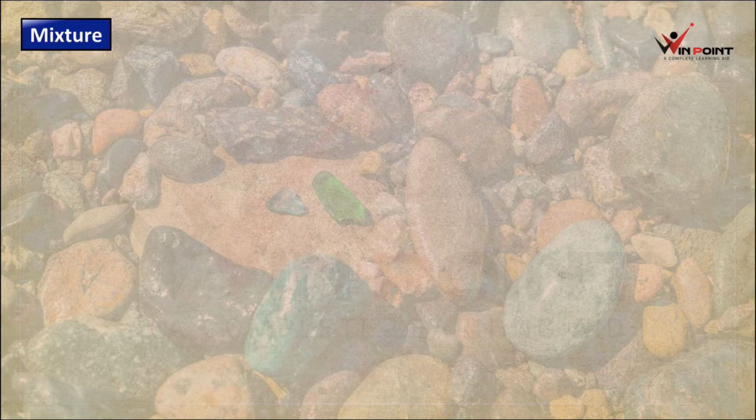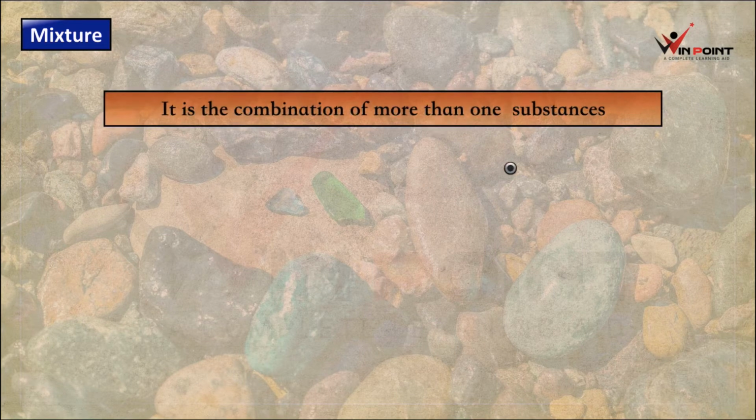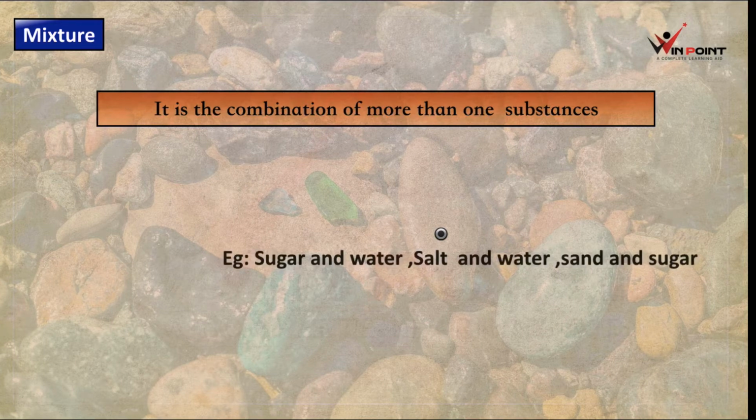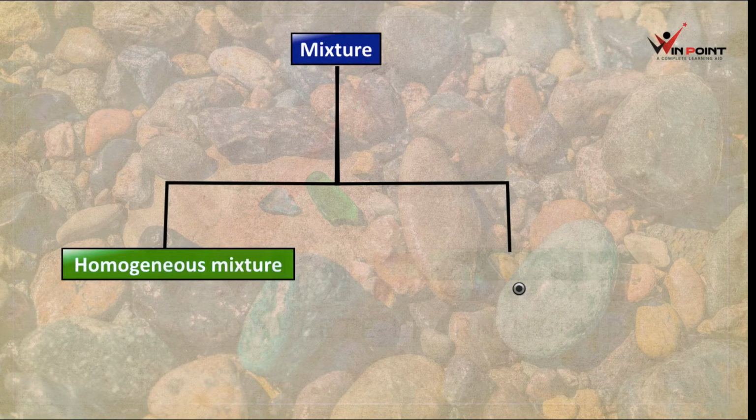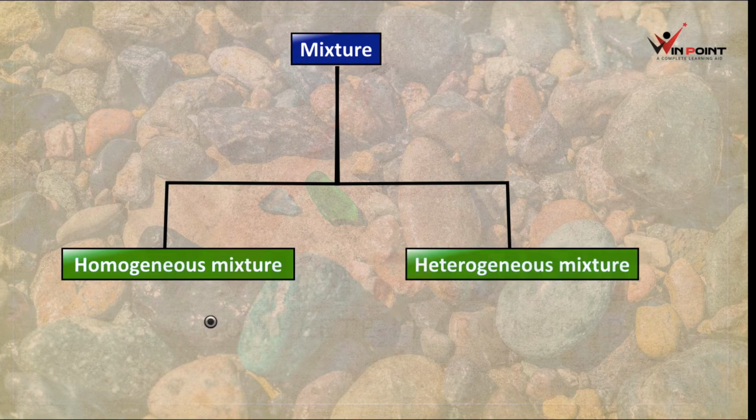Mixture means it is a combination of more than one substances. If you are combining more than one substances, it is known as mixture. Example: sugar and water, salt and water, sand and sugar. There are two types of mixture: homogeneous mixture and heterogeneous mixture. What do you mean by the term homo? Homo means same, hetero means different.